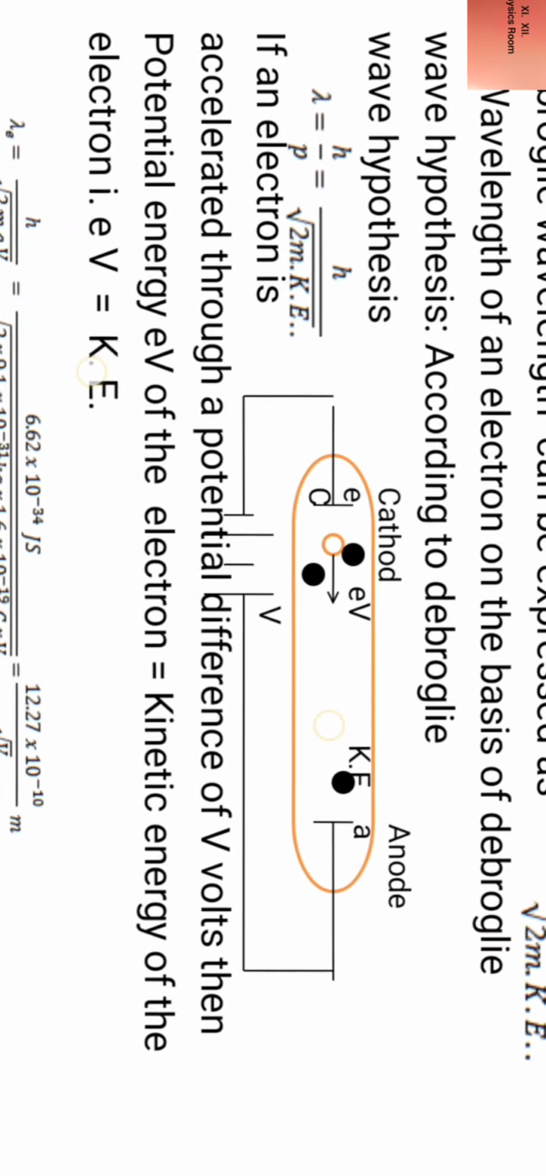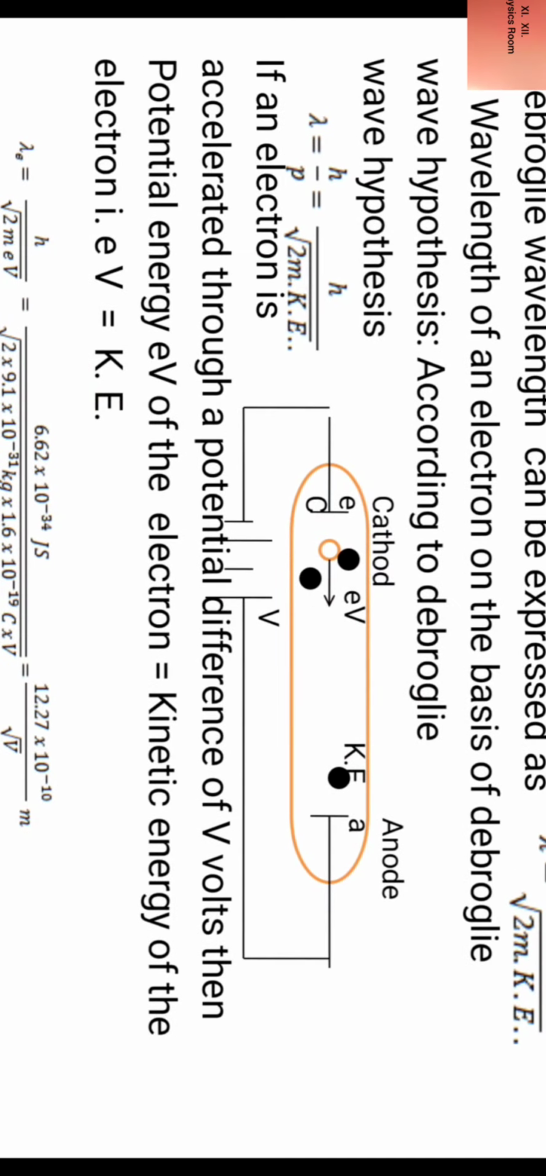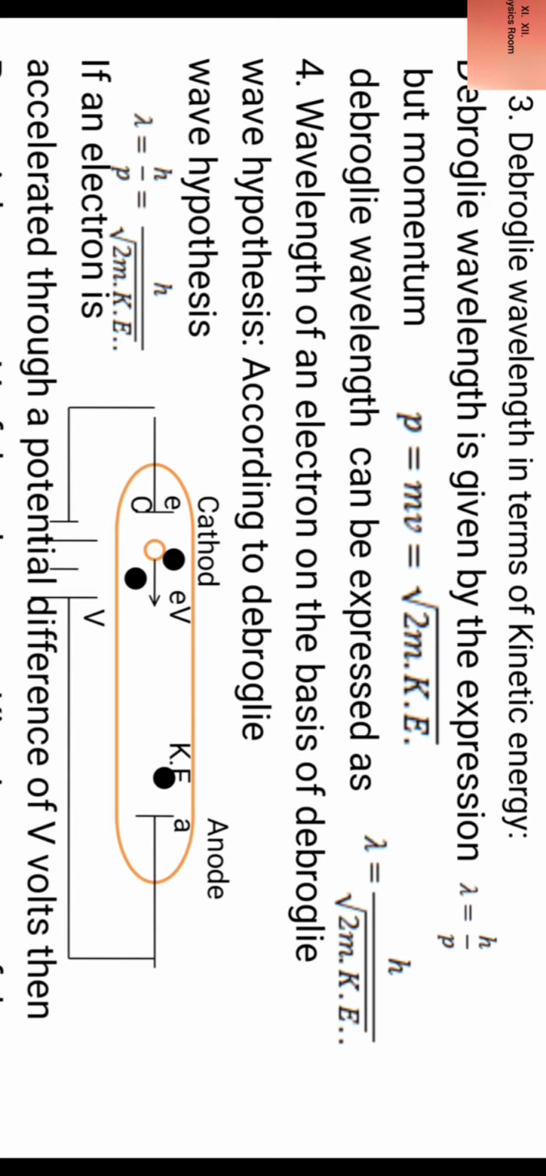Now we go to de Broglie wavelength in terms of kinetic energy. De Broglie wavelength can also be expressed in terms of kinetic energy. How is it? Let us see. We start with point 3, de Broglie wavelength in terms of kinetic energy.